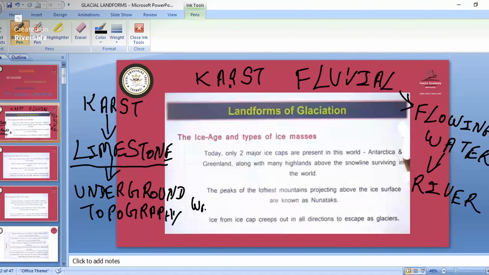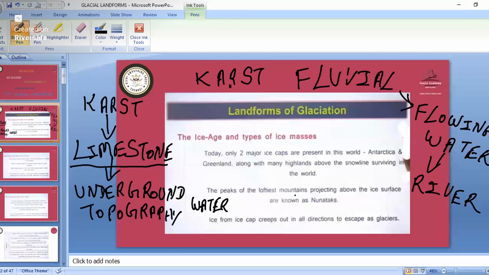So today we'll study about the glacial landforms, and all those depositional as well as erosional landforms. So first, glacial means how all those formations took place from glaciers. Today only two major ice caps are there, that is Antarctica and Greenland, along with highlands above the snow lines surviving in the world. So these are the introduction.